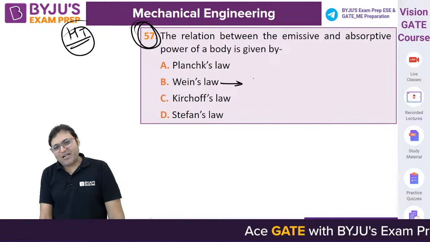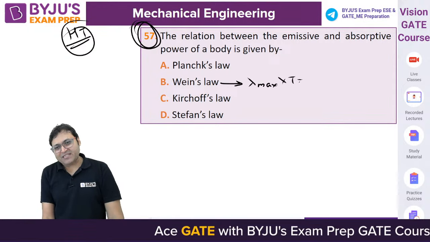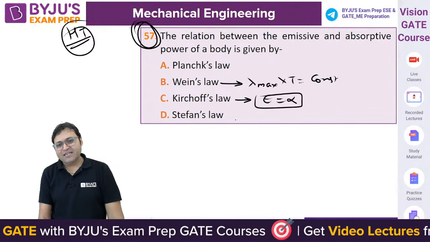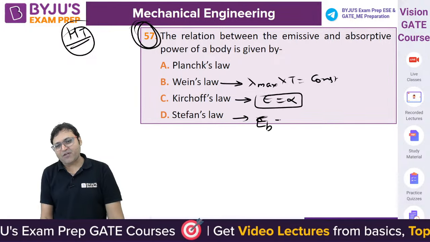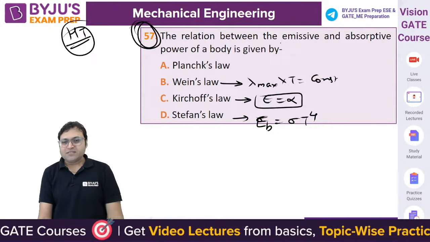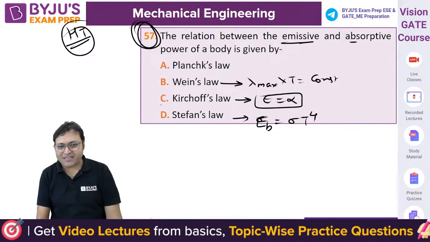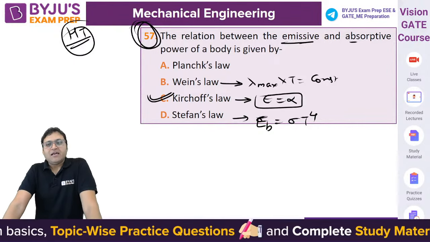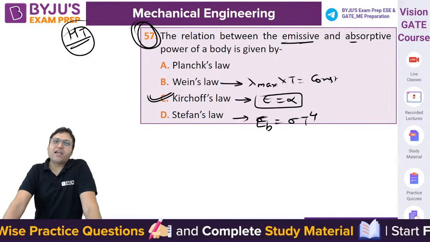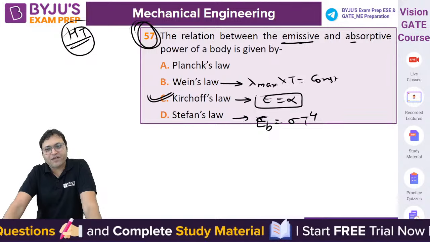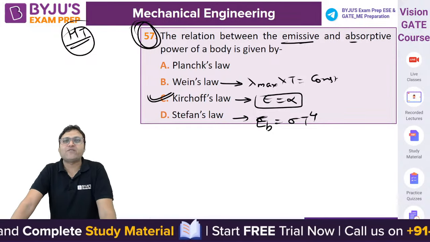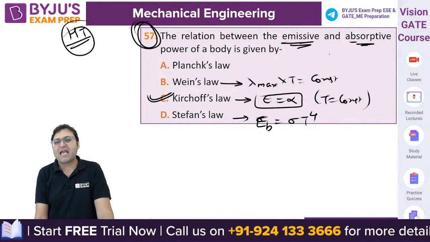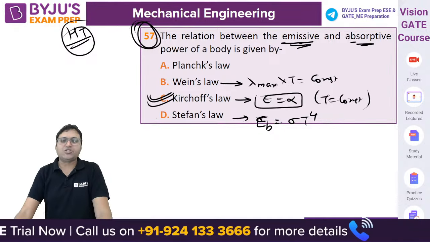So Wien displacement law is about lambda max into temperature is equal to constant. Kirchhoff's law is about epsilon is equal to alpha. Stefan-Boltzmann law, emissive power of a black body is sigma into T to the power 4. The relation between emissive and absorptivity, this is Kirchhoff's law, isn't it? According to Kirchhoff's law of radiation, a good emitter is a good absorber. Emissivity of a surface is equal to absorptivity of the surface when the surface is in thermal equilibrium with the environment, isn't it? So emissive power and absorptive power are related based on Kirchhoff's law. C is the correct answer,